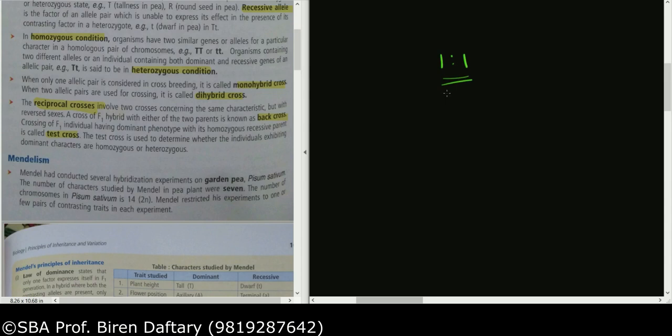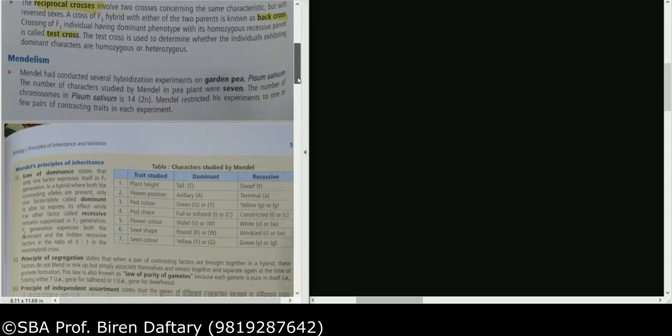Now we come to the next part, which is called Mendelism. Let us scroll downwards. Now they have given some information about Mendel, so I'm going to go through this very rapidly because you know about it. He used the plant which was called Pisum sativum. Since this is printed, it is written in italics, correct?